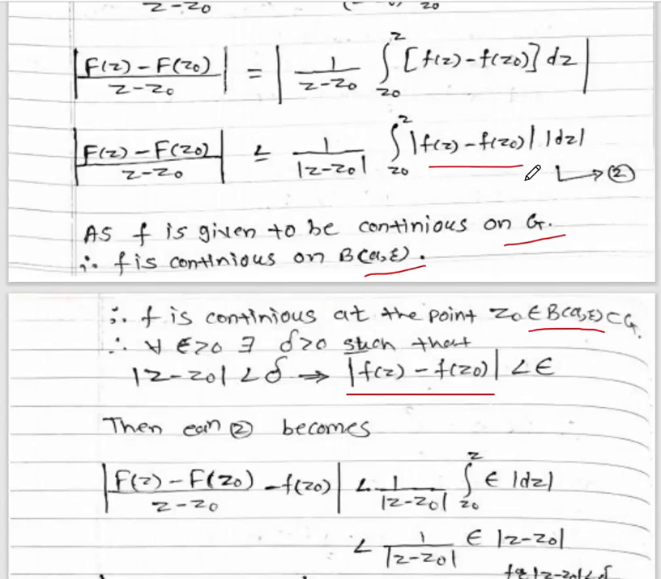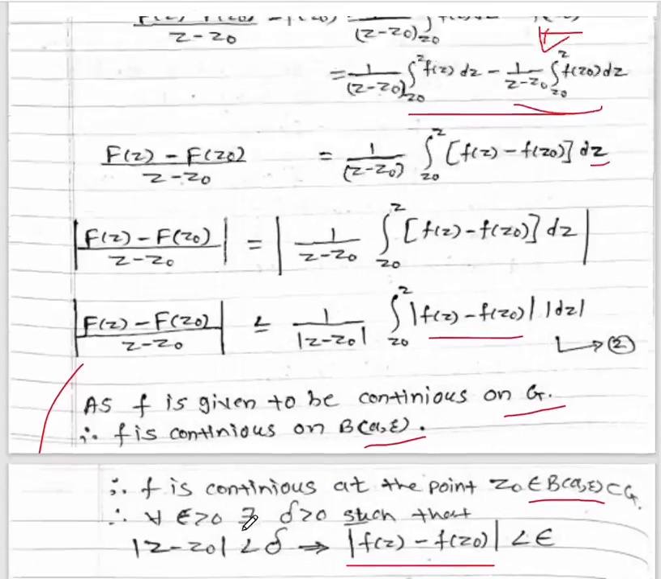we will put the f of z minus f of z0 in equation number 1, this value in equation number 2. Then equation number 2 will become mod f of z minus f of z0 divided by z minus z0,